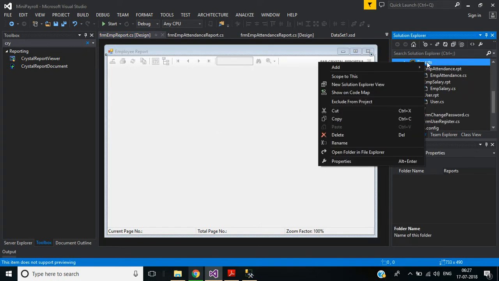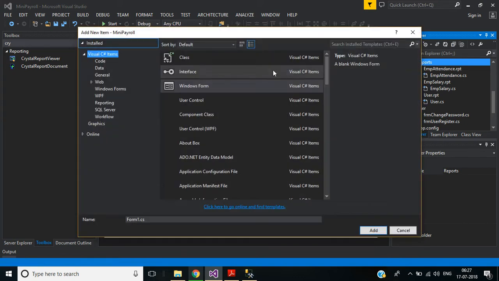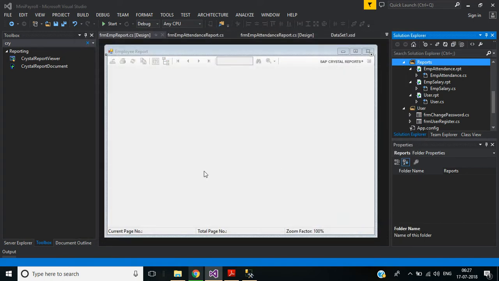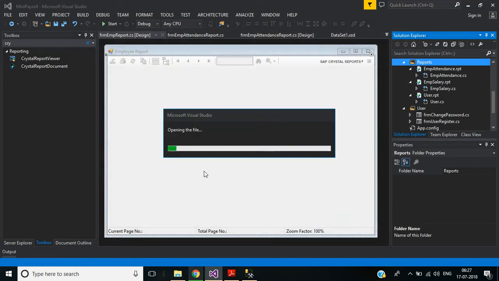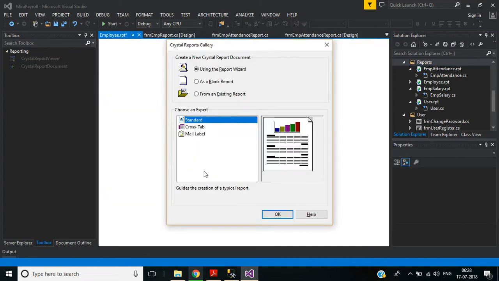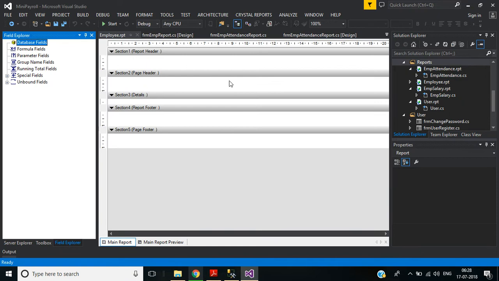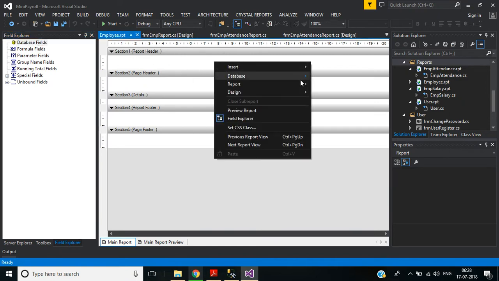Under this report folder, add new item. Here select reporting. Report name will be employee. Click add. Select as a blank report. Click OK. In the report header, we will display the header for this report file.